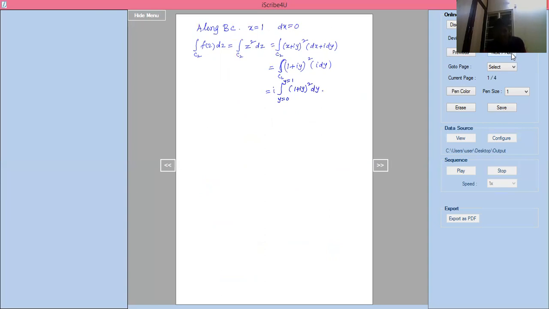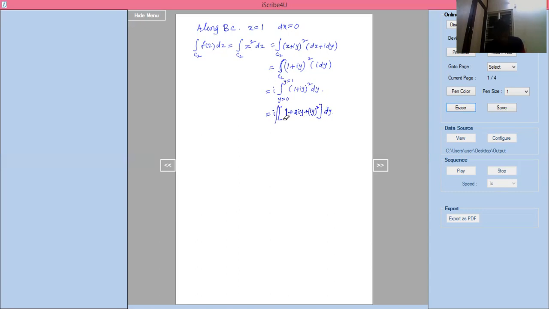Now I want to integrate this. So if I integrate this, i times the integration of 1 dy should be y, plus the integration of, first I have to expand this. If I expand this, then afterwards I will integrate it. First one should be i into the integration of (1 + iy) squared, that is 1 plus 2iy plus (iy) whole square, into dy.